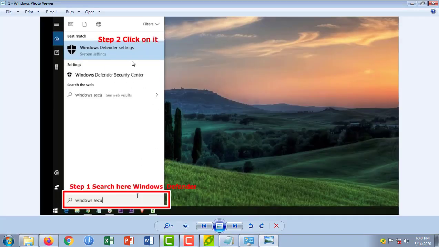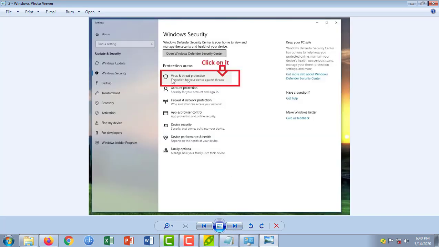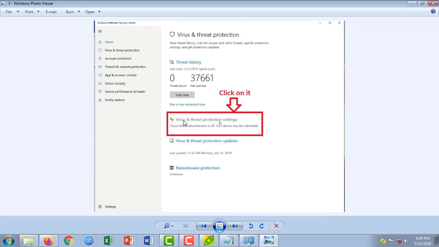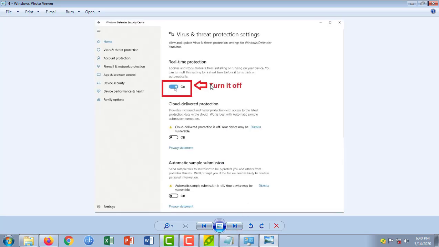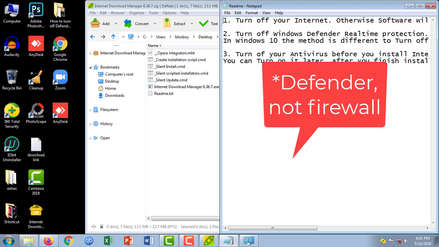So for Windows 10 users, you can just click in the search bar here, search for Windows Security, and then you can click Windows Defender setting, and after that you can click virus and threat protection. Just click that and then you will see the next option here, virus and threat protection setting. Click that one also and you will see one real-time protection option. You can click here and you have to turn it off. So that is the process to turn off the Windows Defender.